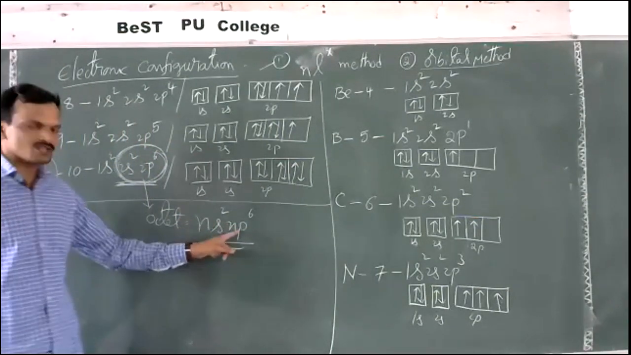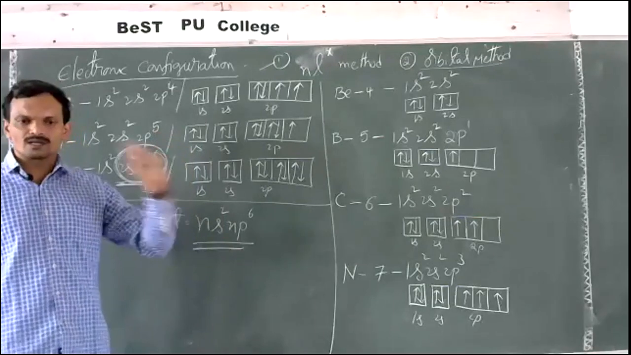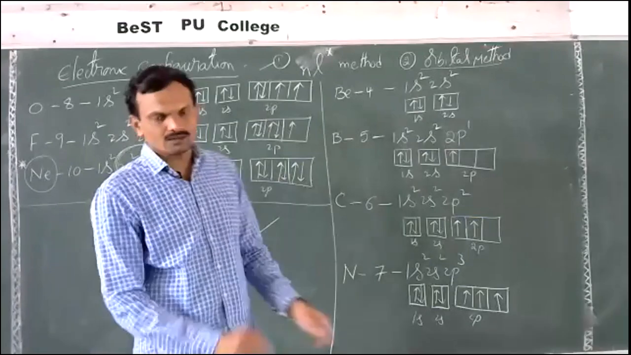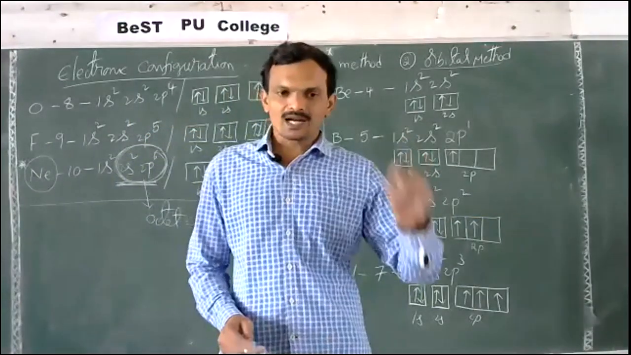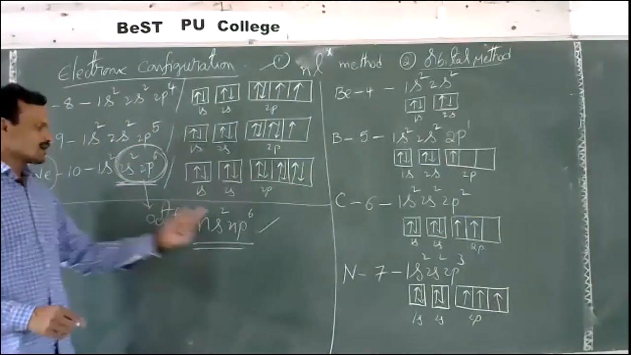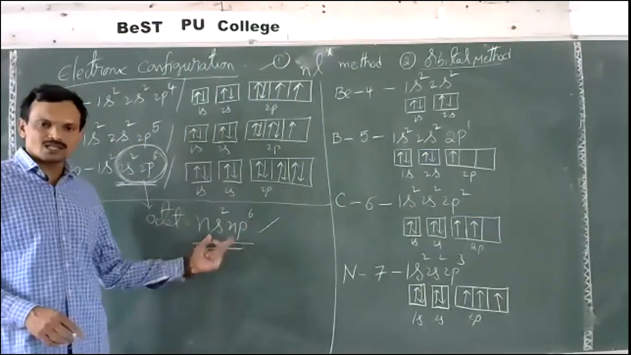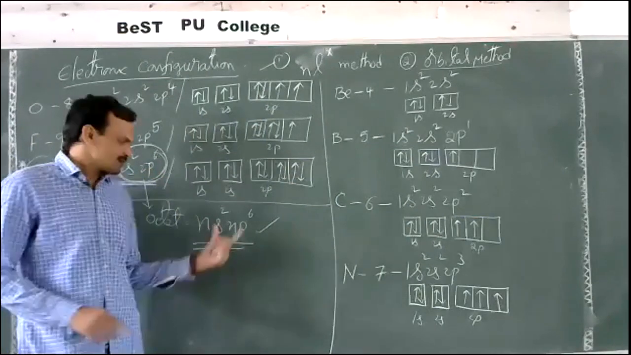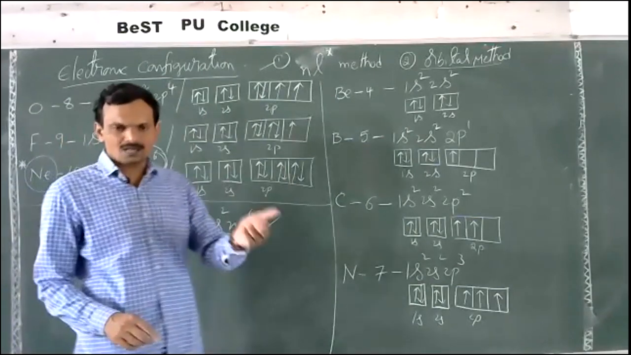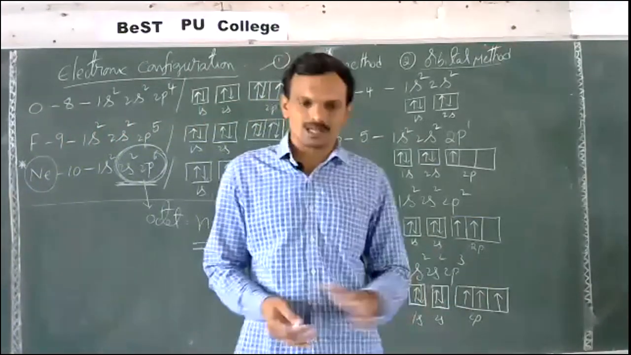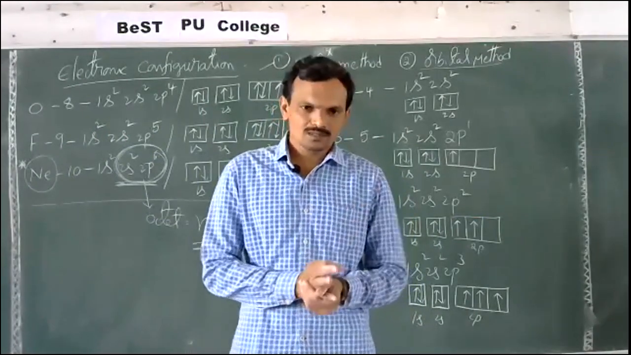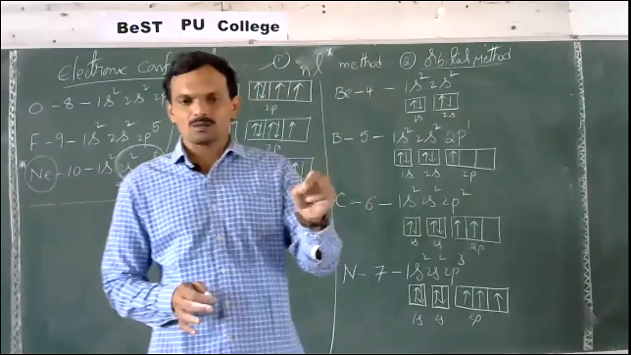The ns2 np6 electronic configuration is called the octet configuration. This octet configuration is the most stable one. In the periodic table, the elements other than those having ns2 np6 configuration try to attain it either by losing electrons, gaining electrons, or sharing electrons, that is, by the formation of a chemical bond between two or more atoms. That is the main reason for the formation of a chemical bond.